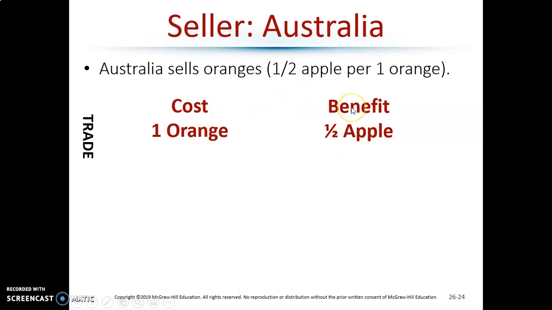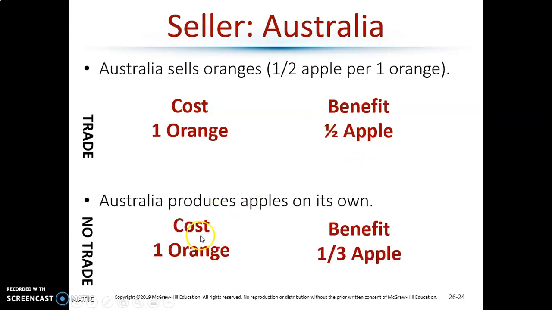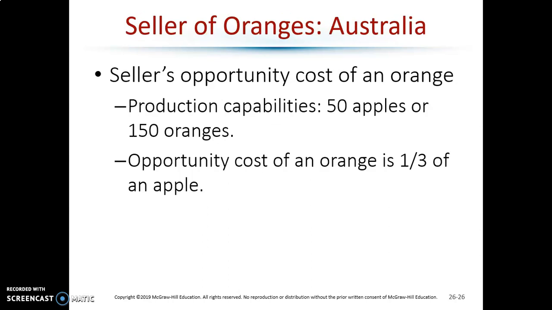Canada upped their offer here. Well, now without trade, 1 orange is only a third of an apple instead of a half. In this case, Australia is absolutely going to go with these terms of trade, and they're going to be much happier with it. So, the terms of trade has to be greater than the opportunity cost.